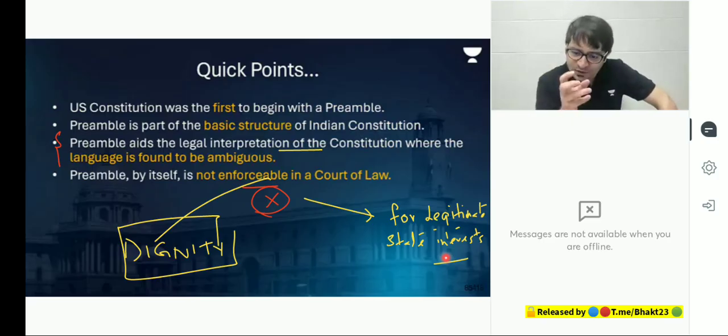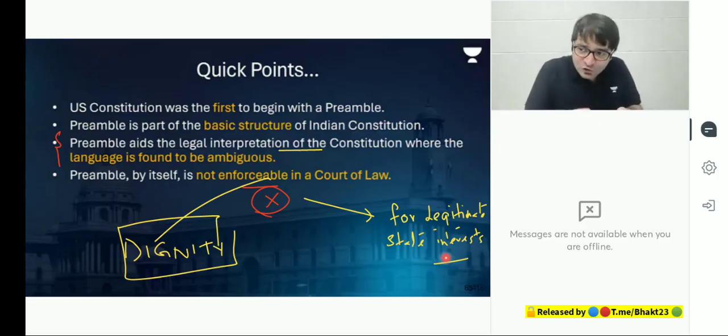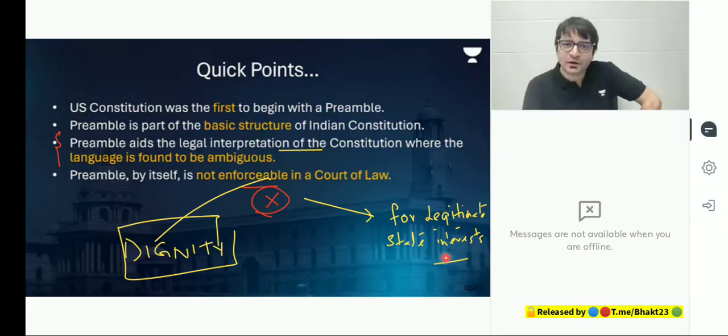But what are we discussing? We are discussing what is the significance of the preamble. If the US Constitution was the first one to begin with the preamble, and if the preamble in itself is not enforceable in a court of law, then what is the significance? The significance is that the preamble is used to interpret the provisions of the Constitution when it is found ambiguous, when it is not clear. Do we have right to privacy or not?